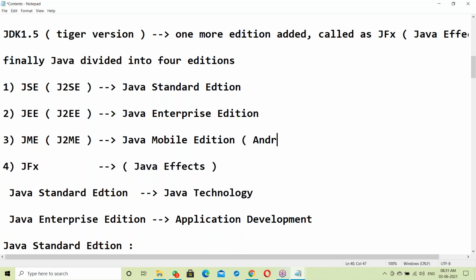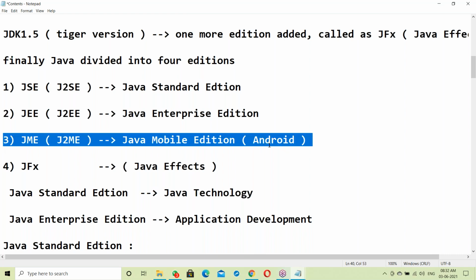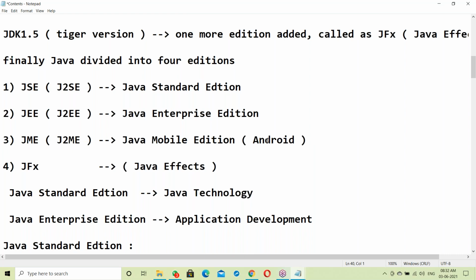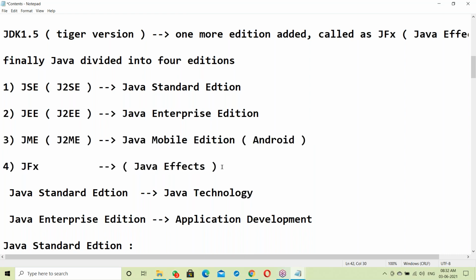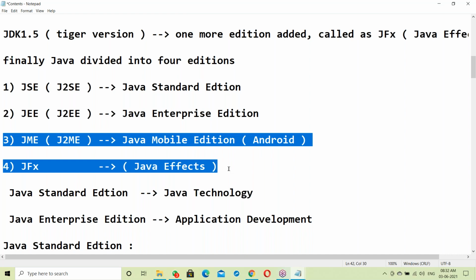Java doesn't have many features in mobilization and effects. The effects means visual effects, like in movies. In that area, Java doesn't have many features.